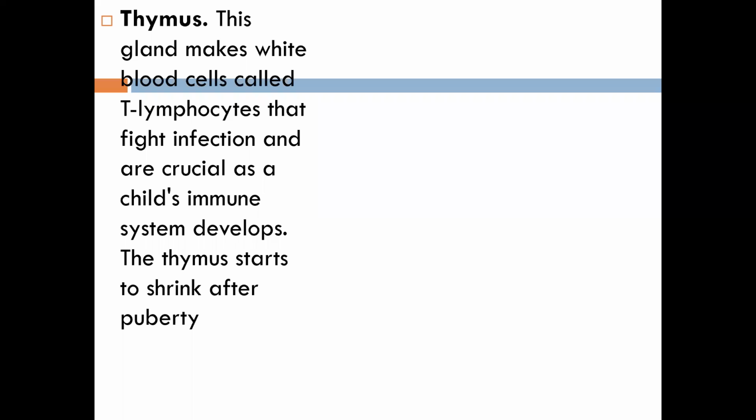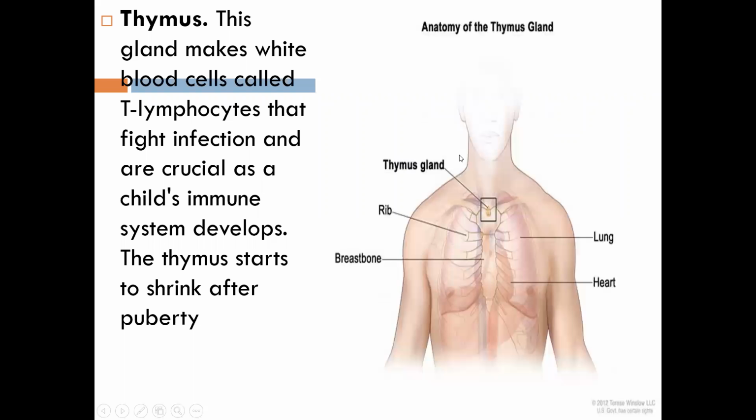So let me show you the pictures. This is the thymus gland. It is present between our lungs. Below the ribs there is a lung, right? तो ये हमारे lung का बीच में, in between the lungs there is a gland which is known as thymus. So this gland will make white blood cells.